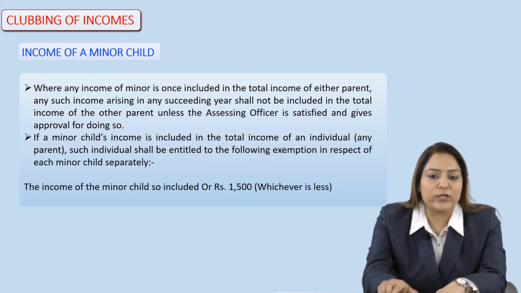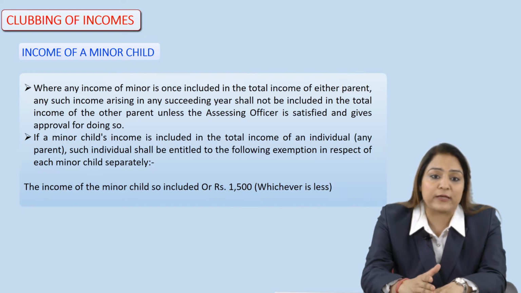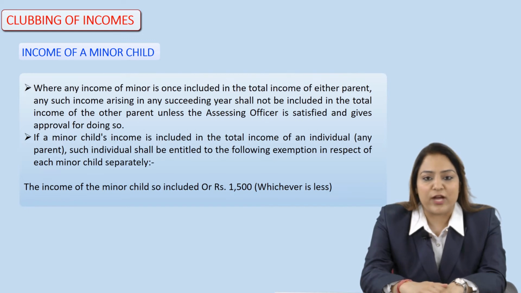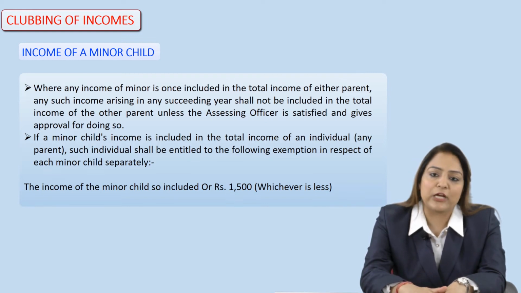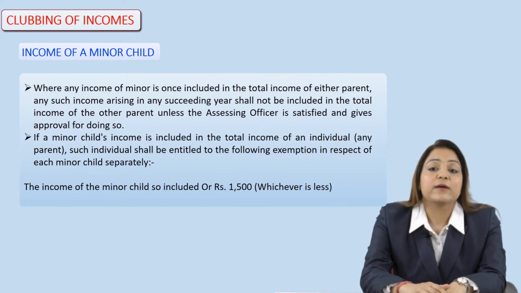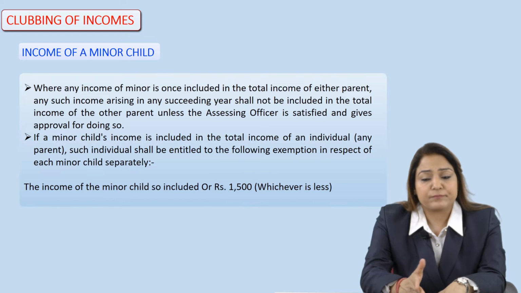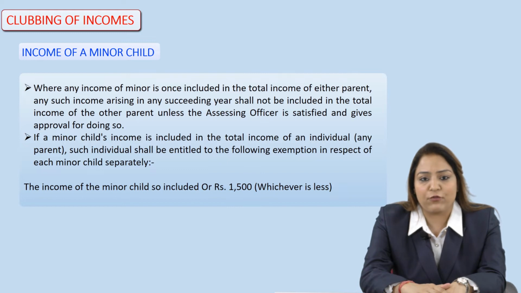There are a few more things the learner has to keep in mind, in case any income of a minor is once included in the total income of either parent. First of all, let me tell you whether the income of the minor child is to be included in the father's income or the mother's income. In that case, the income of the minor child would be included in the income of that parent who has the larger total income, who is going to pay more income tax in the financial year. So, the income of the minor will be included in the income of such parent.